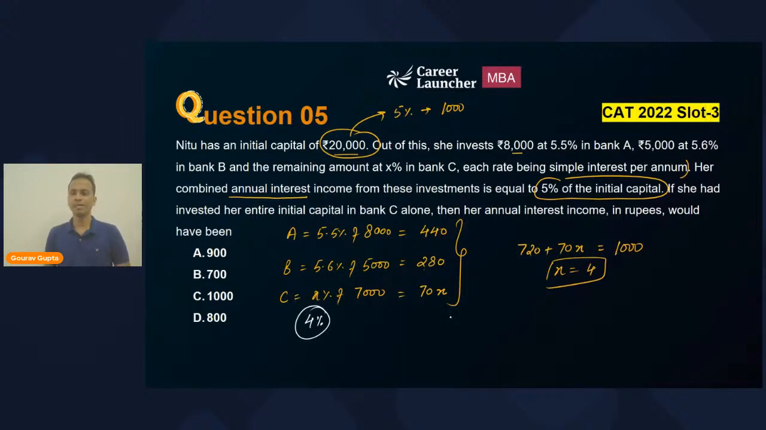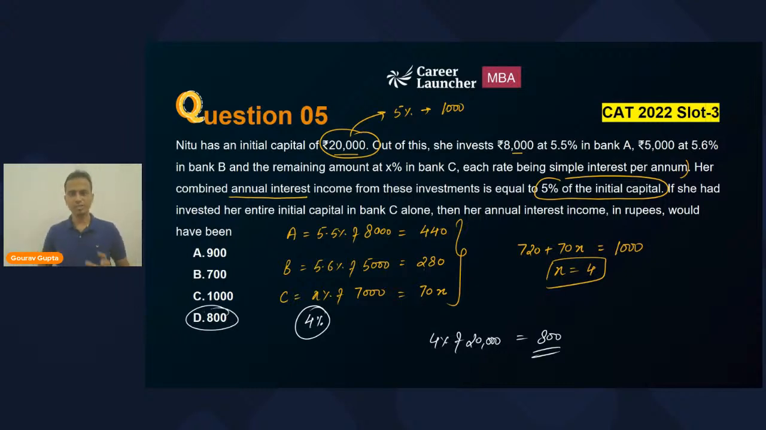Right. Now, further, the question is asking if she had invested the entire initial capital in bank C alone, then her annual interest income would have been how much? So it will be 4% of 20,000. And that's it. You can do the calculation. 4% of 20,000 will come out to be 800, and 800 will be the correct answer of this question.